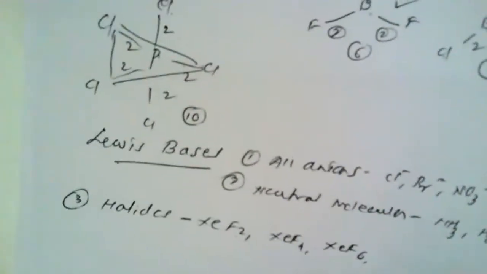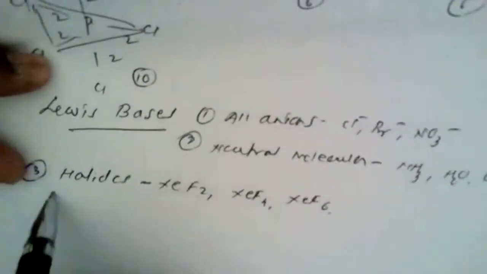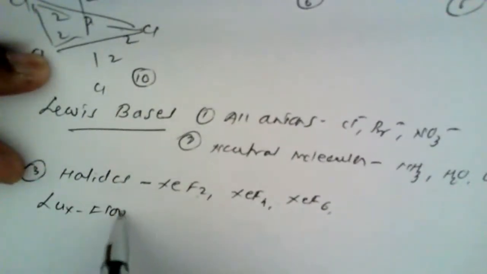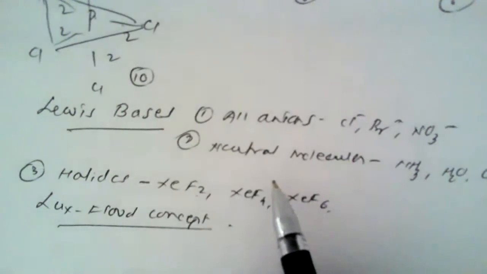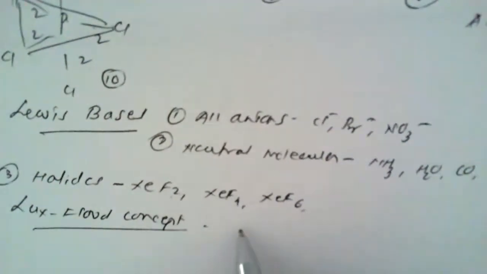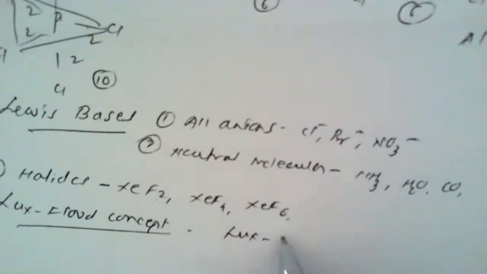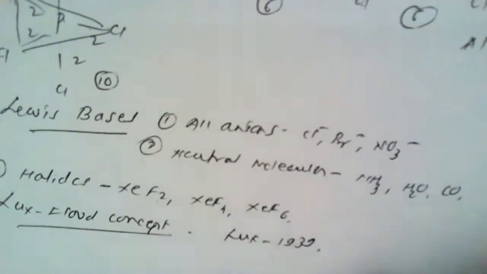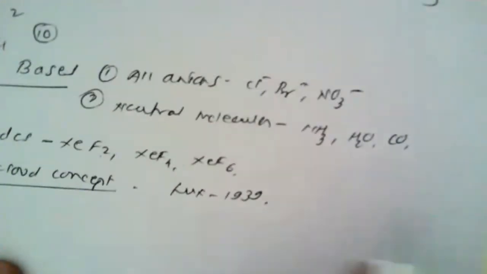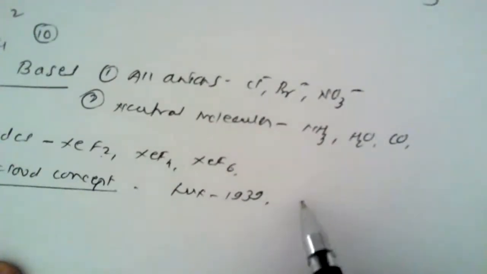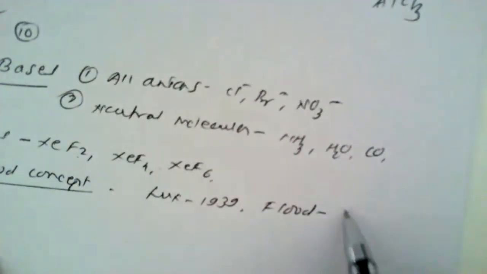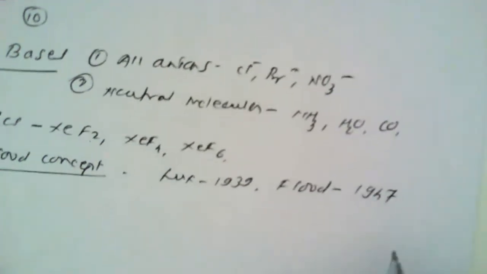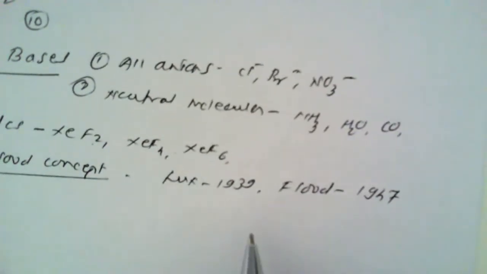Now, the next concept, which is also based on the Lewis concept, is known as the Lux Flood concept. This concept is very easy to understand. Here, the scientist Lux, in the year 1939, put forward one concept, and later on the concept was extended by the scientist Flood in the year 1947, that is just after 8 years.